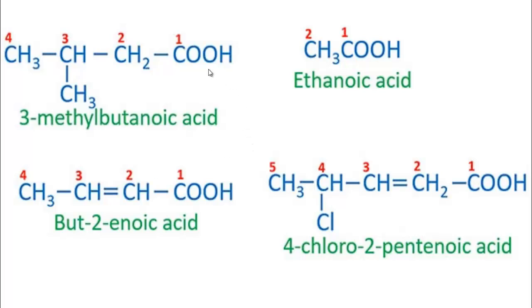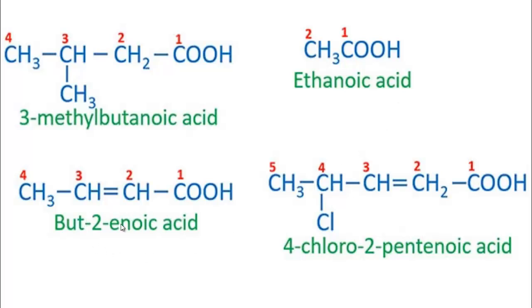Now we will know about the naming of carboxylic acid. Similar to the aldehyde group, the carbon of the carboxylic acid will always be the first carbon of the longest carbon chain. So, 3-methyl butanoic acid. No need to mention the number of the carboxylic acid carbon because this is always the first carbon. This is ethanoic acid.